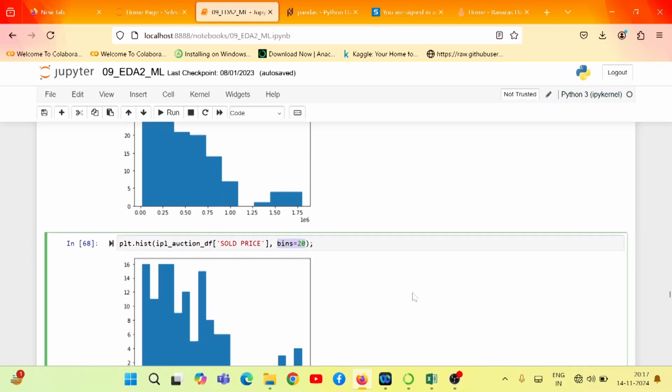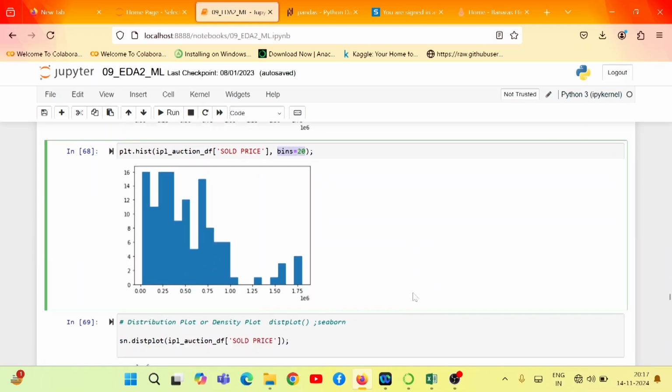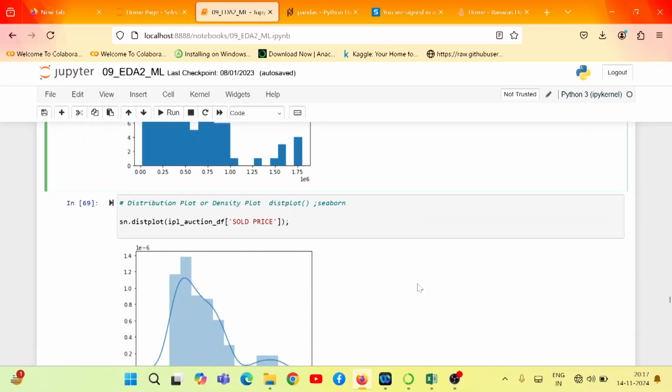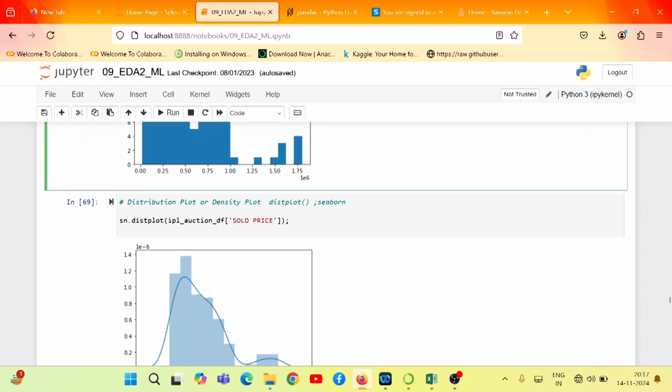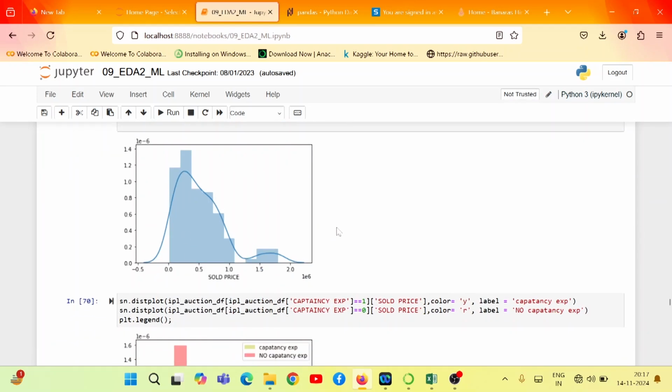So that is a sold price of 20 beans. Histogram of sold price with the 20 beans is this one. Now the next one is this distribution plot. The distribution plot is also sometimes called a density plot. It basically depicts the distribution of data over a continuous interval. So this density plot is like a smooth histogram and visualizes the distribution of data over the continuous interval, right? That is the idea behind it.